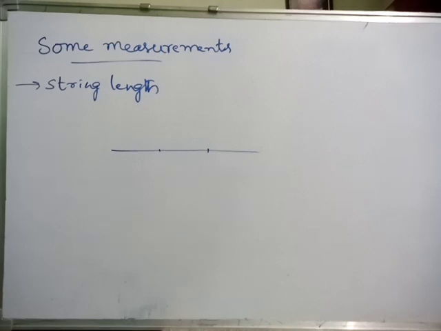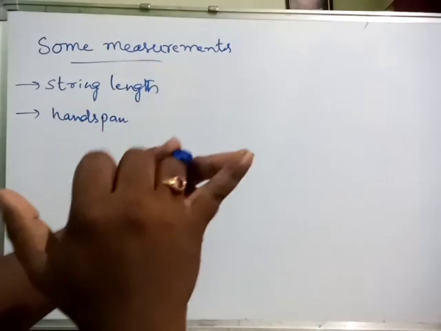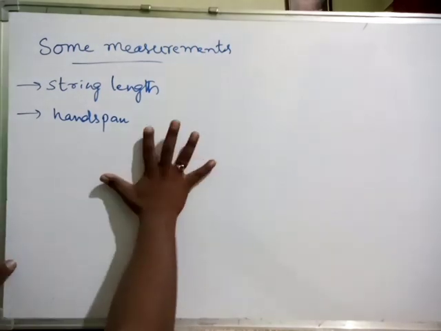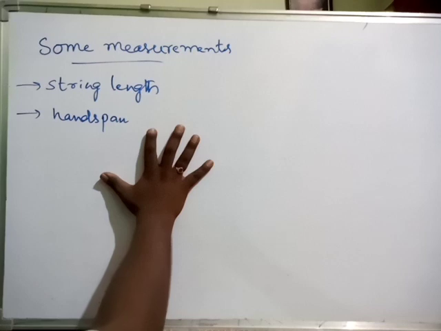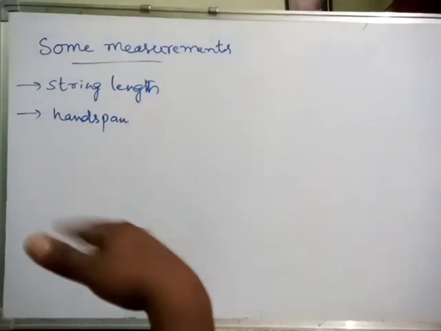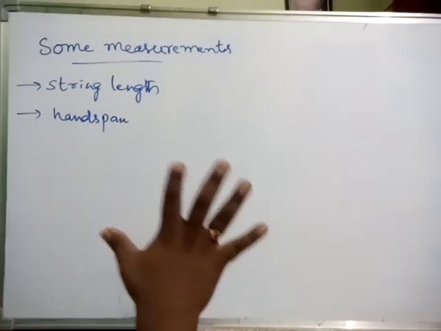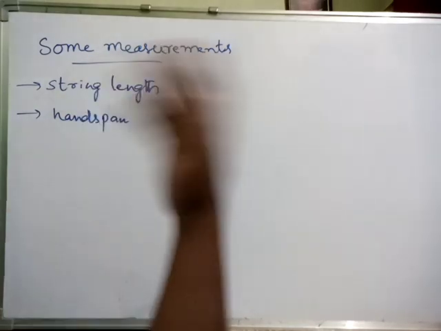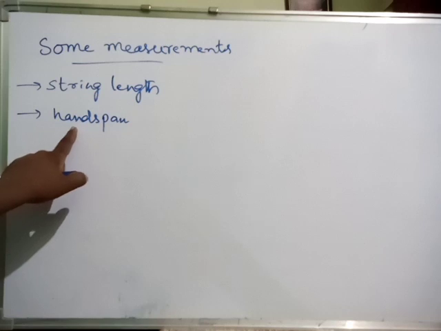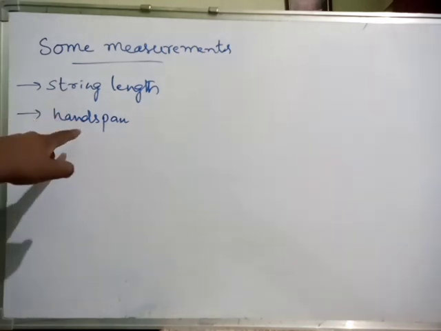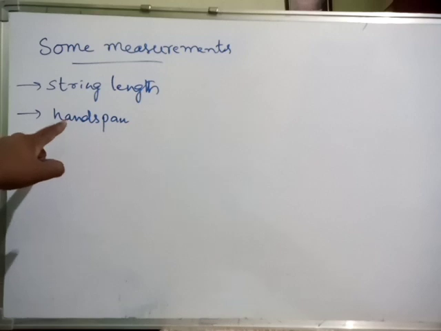And later on they used the hand span. Hand span, children, is from the thumb to the little finger. This is one hand span, from this point to this point. But children, there is one difficulty. What is that? My hand span is different from some other person's hand span. My hand span may be smaller or bigger than another's. So this leads to confusion, and this type of measurement may lead to quarrels between two persons also.